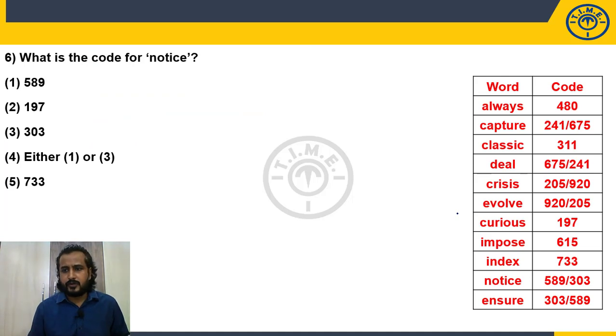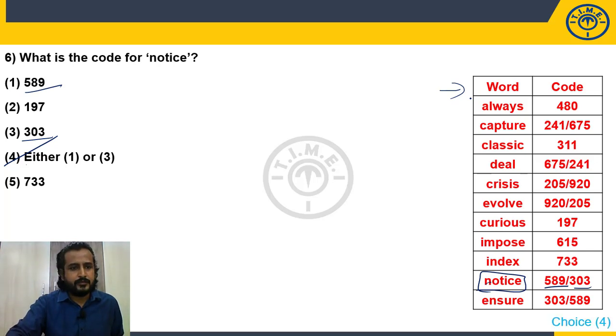What is the code for notice? So here we have notice. Can you say what is the exact code for notice? No. 589 or 383. Choice 1 or 3. Either 1 or 3. So the answer is choice 4. Quite simple, right? Once you are able to find out the codes for each and every word.